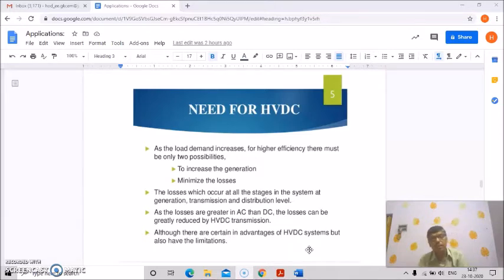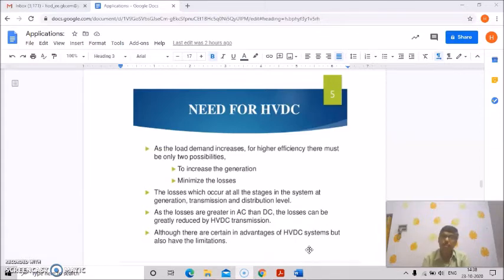As the losses are greater in AC than DC, the losses can generally be reduced by HVDC transmission. Of course, when you study power systems in detail, you will find that losses are more in AC than DC.